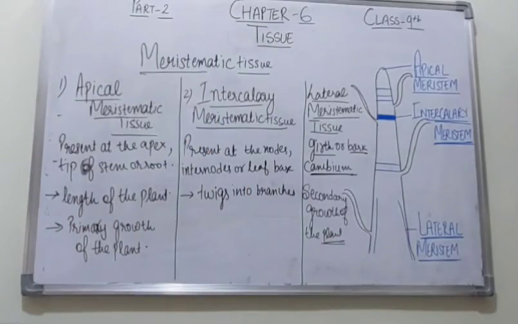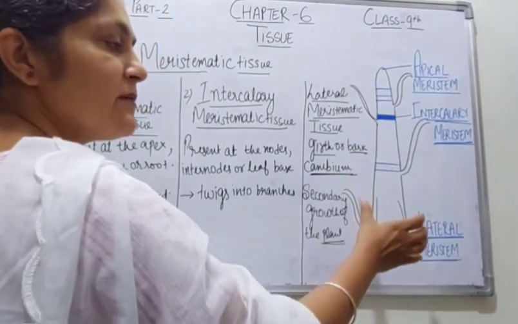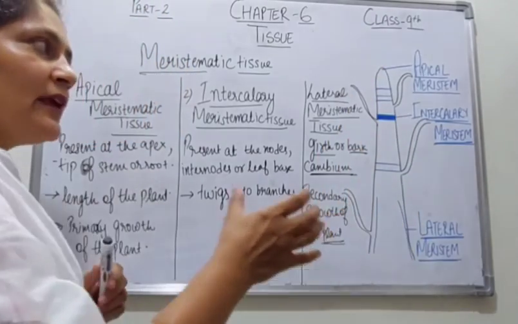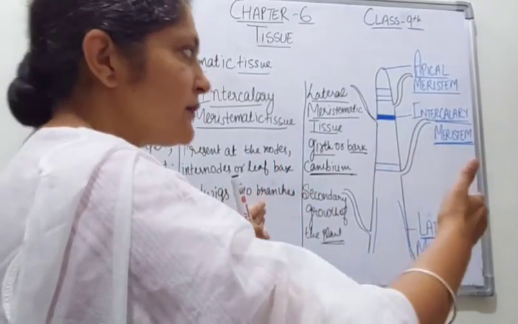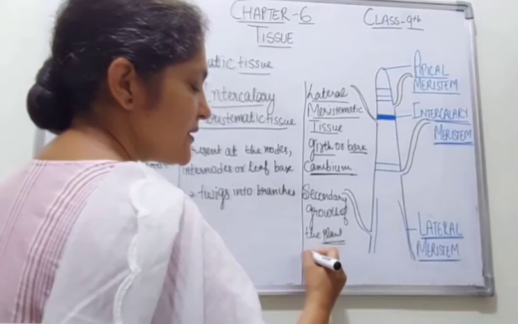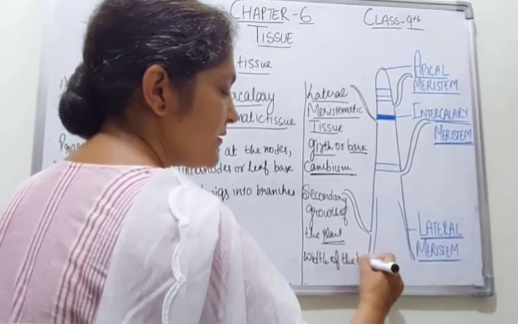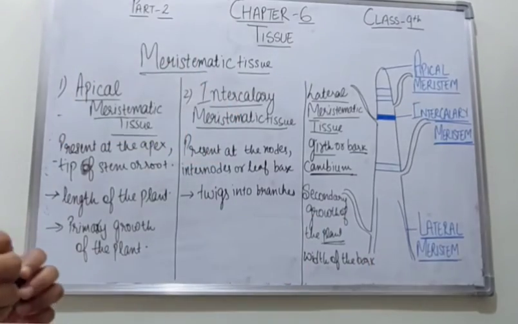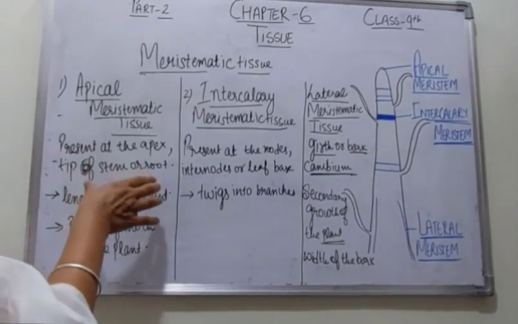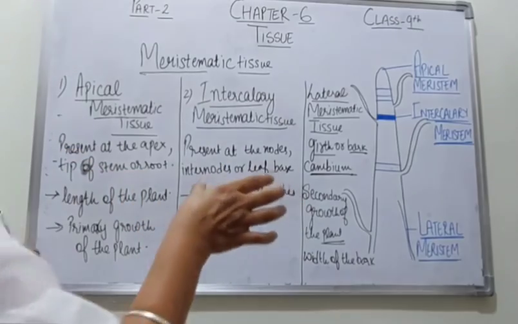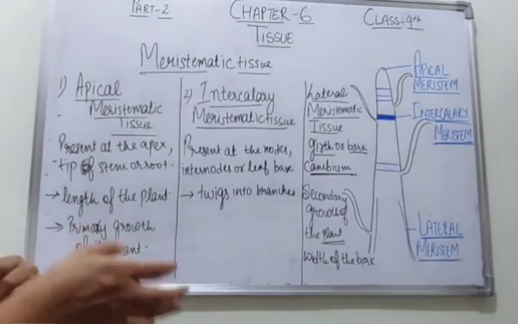As we see, apical meristematic tissue grows the length. They are responsible for the length of the plant, and lateral meristematic tissues are responsible for the width of the bark. Their function is to increase the width of the bark. They are responsible for the secondary growth of the plant. So students, these were the three types of meristematic tissues depending upon their position and function.